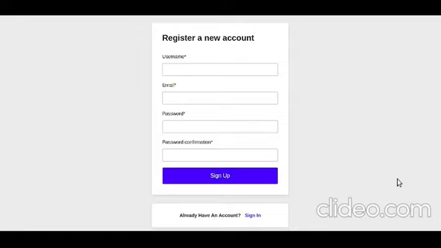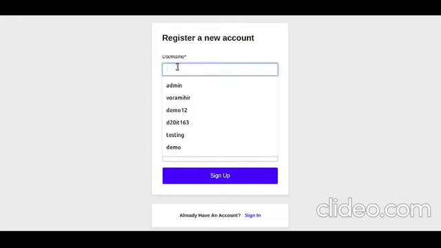If you try to enter an existing username or email, you will get a message like this: username is already registered. For example, I will show. So Mihir Vora is already a registered user.